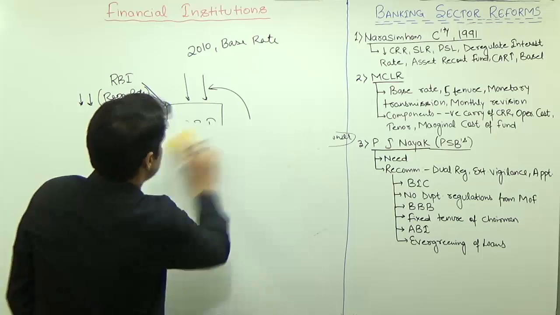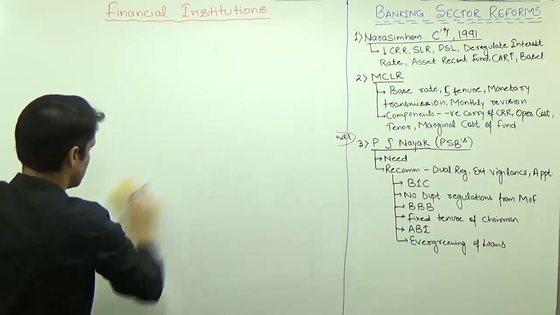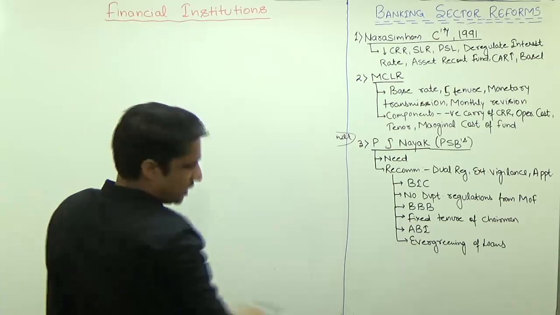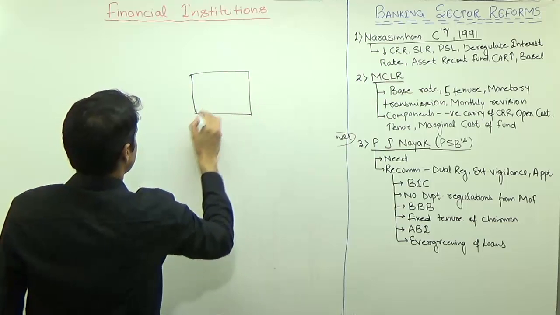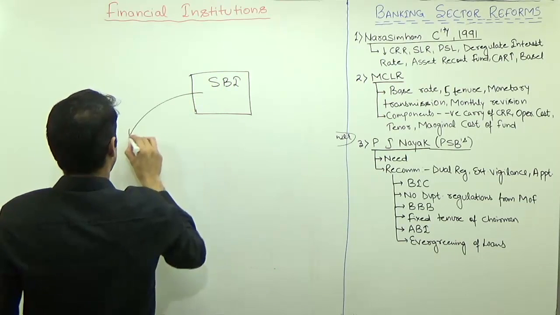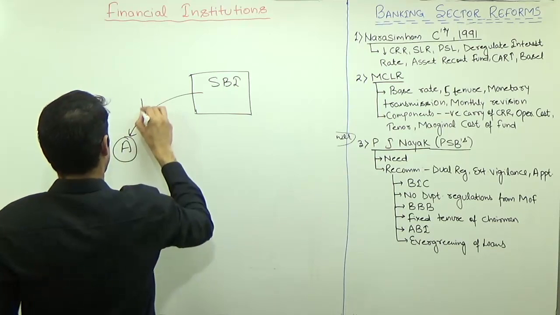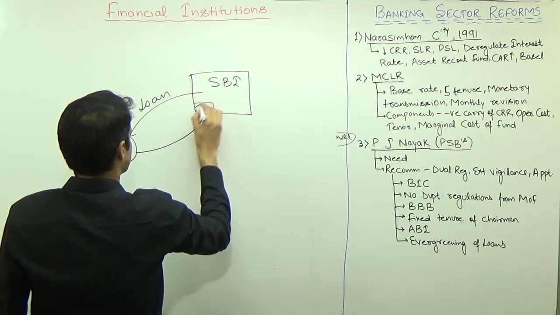Then we have the asset reconstruction fund. So asset reconstruction, and we have asset reconstruction companies also. The asset reconstruction concept says, suppose this is SBI, and SBI has given a loan to A. Against this loan, A has given some mortgage.